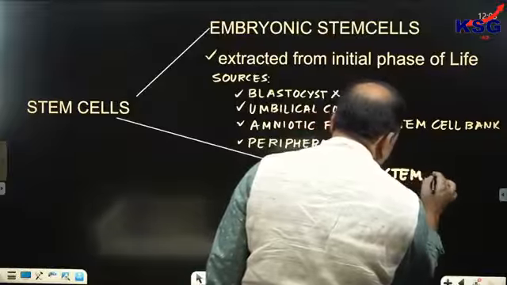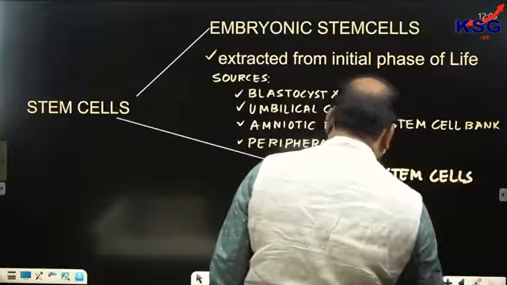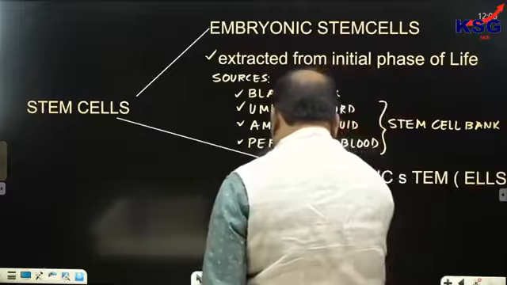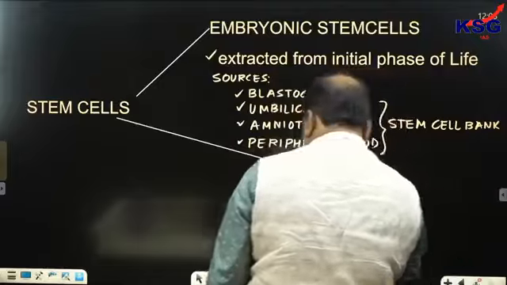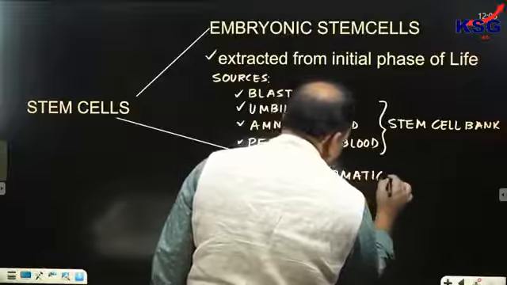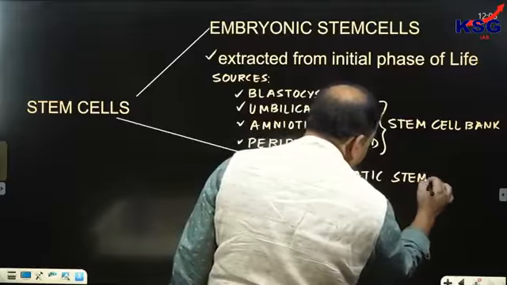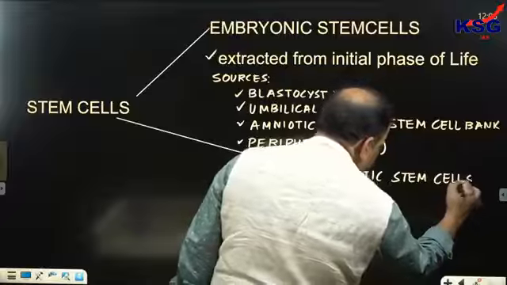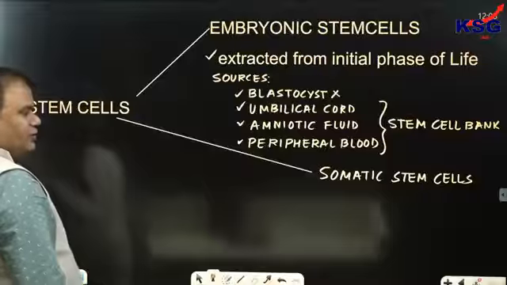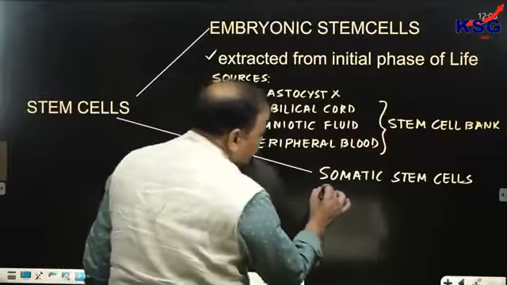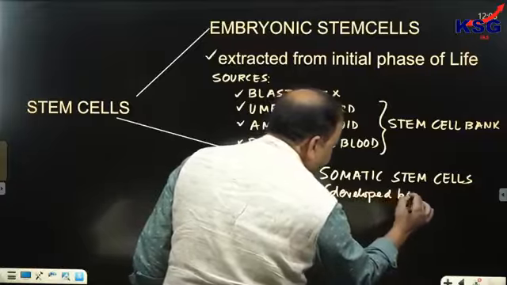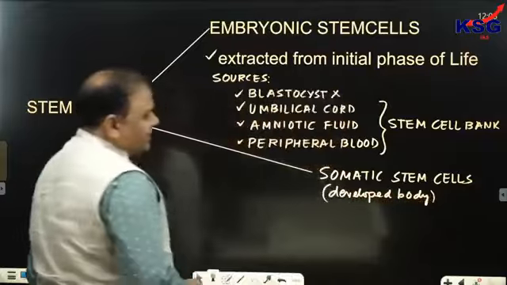When you're talking about somatic stem cells, we can see somatic stem cells are present inside the developed body. And why somatic stem cells? What would be the source of somatic stem cells? Somatic stem cells, we say, are present inside the developed body. So you can write like this: present inside the developed body.